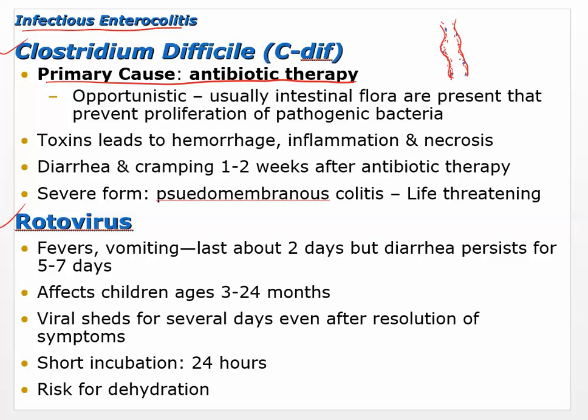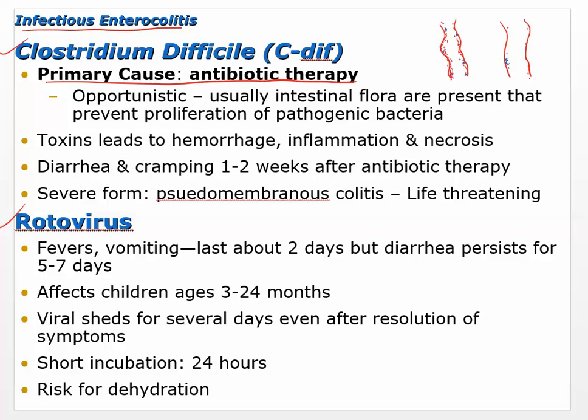Now, when you take antibiotics, what tends to happen is some of those good bacteria, or a lot of those good bacteria, may not survive. So you're trying to kill a certain bacteria. Well, the thing is that C. diff may already be living in there.